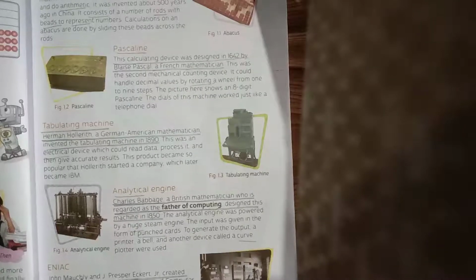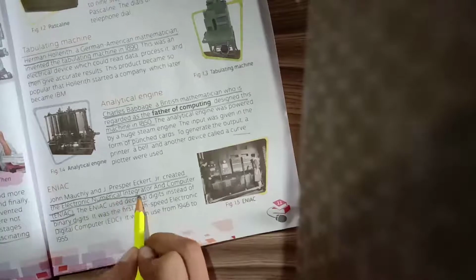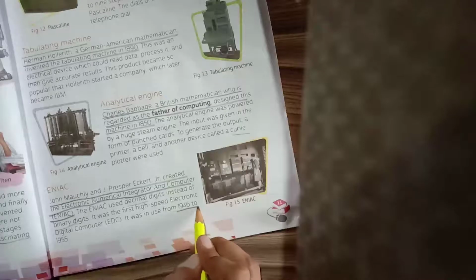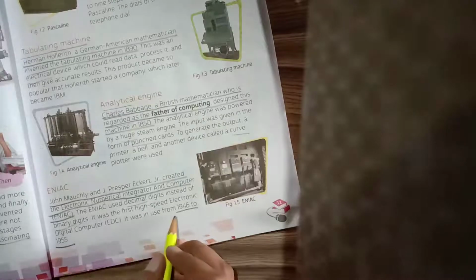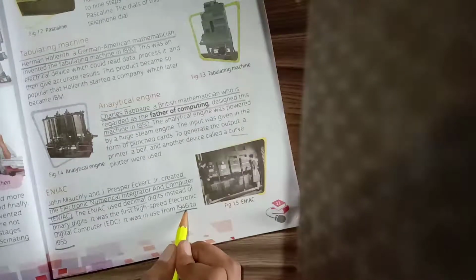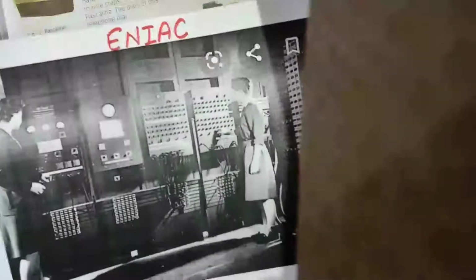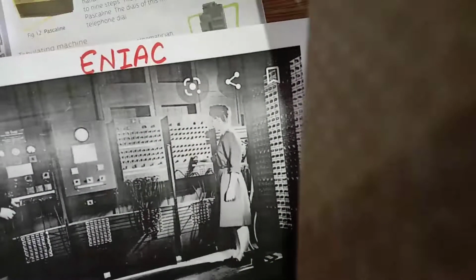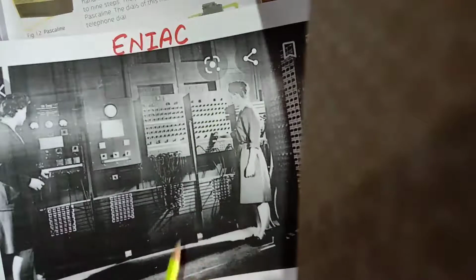The full form of ENIAC is electronic numerical integrator and computer, and it was in use from 1946 to 1955. It was a high speed electronic digital computer. You can see the size of the ENIAC. This is ENIAC.